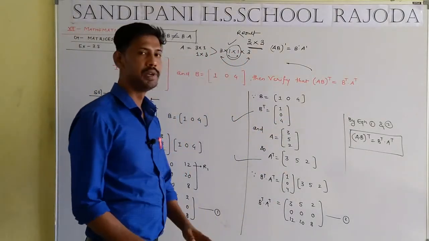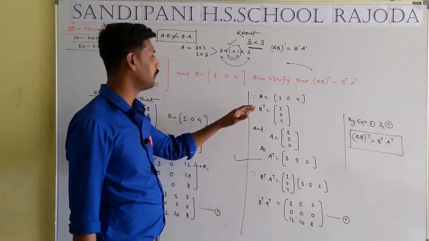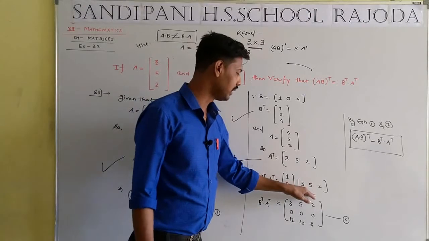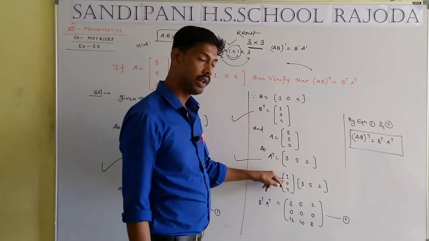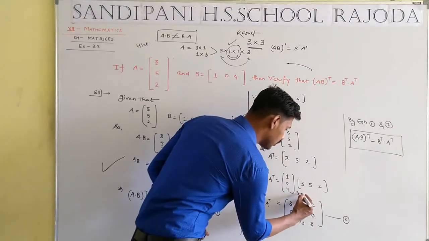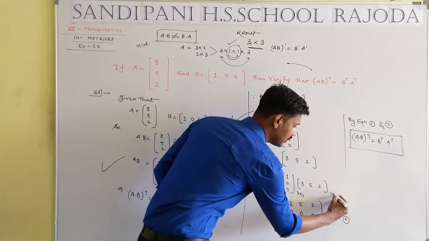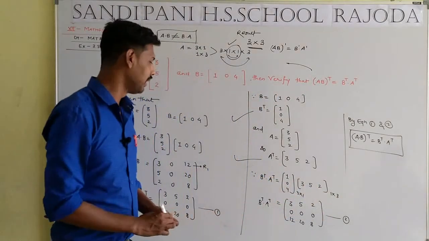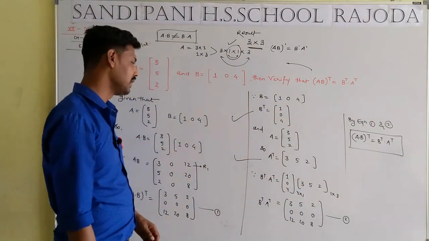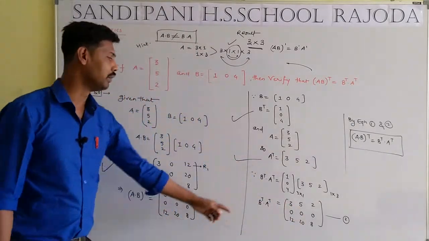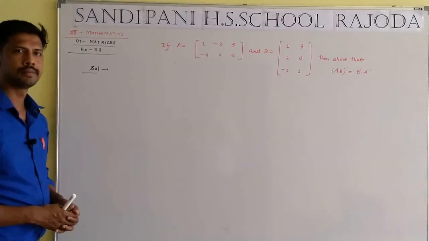Now for the RHS, B transpose dot A transpose. What is the meaning of B transpose dot A transpose? That means B multiply with A. What is the order: 3 cross 1 and 1 cross 3. That means the result is in the form 3 cross 3. So by the use of equation number first and second, we can say the RHS are the same, so the LHS will be the same, hence proved.